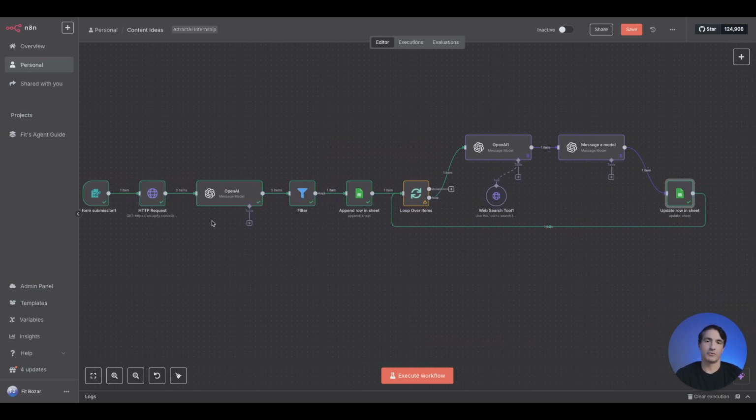Maybe 100 make it through, or 50 make it through to your criteria. And for every comment, we're going through the process, right? So we're doing research with Tavily, we're getting the structure built out, and we're getting that structure put in a Google Sheet. So you just loop through to make sure that you get through all your comments, get the research, get the structure for you, and get it set.